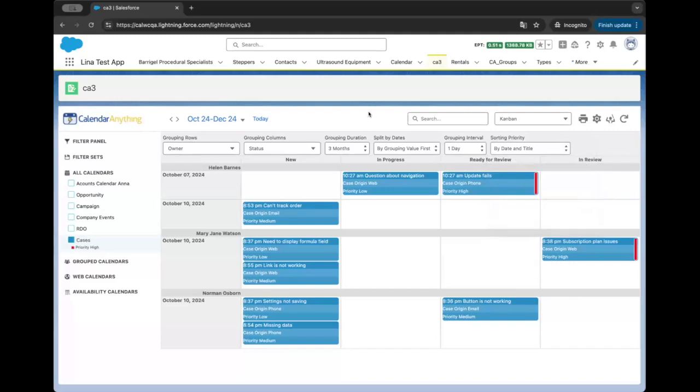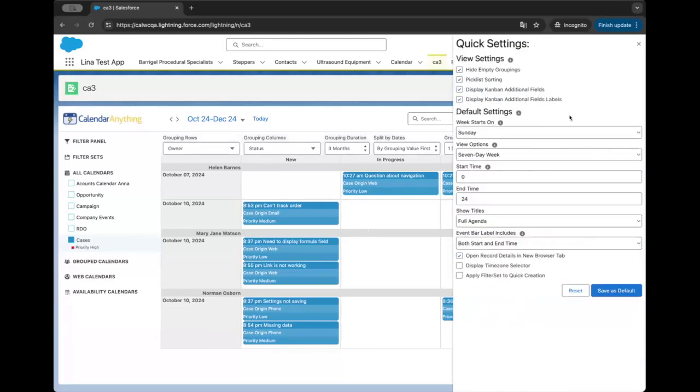So this is a high level overview. This is really easy and quick to set up. One other thing that I want to highlight in this particular case, for the case calendar, you'll see our statuses go in this logical progression of things. We can also change that with the pick list sorting.